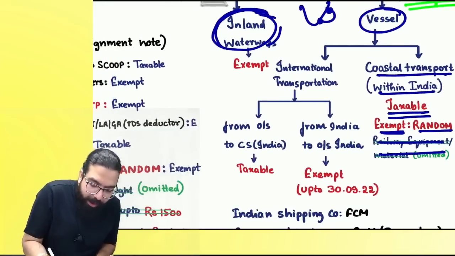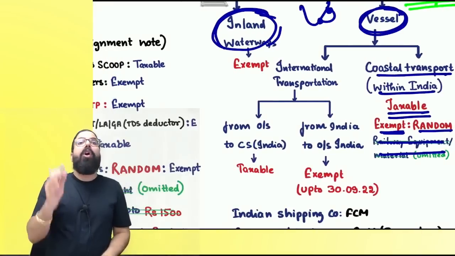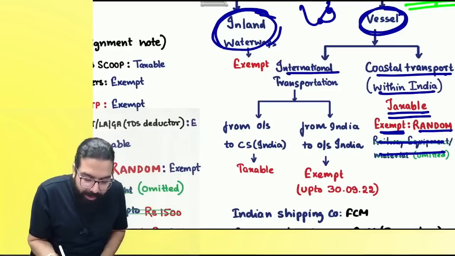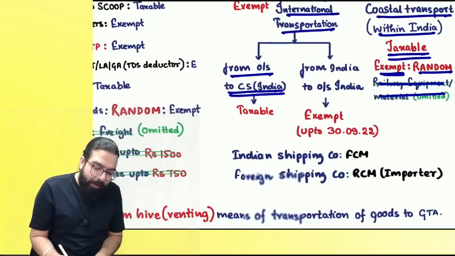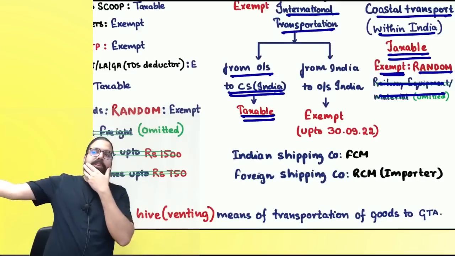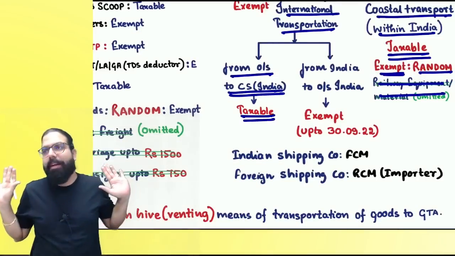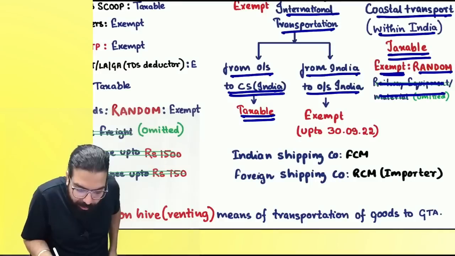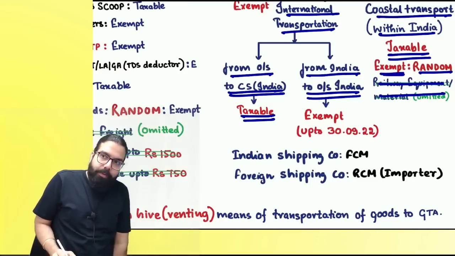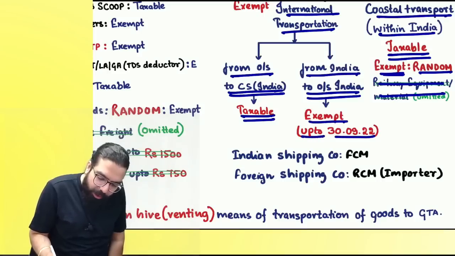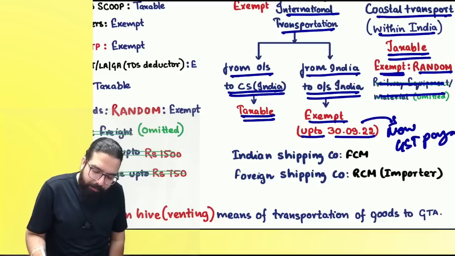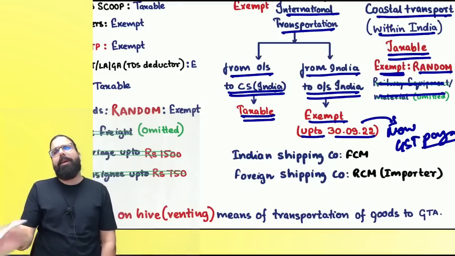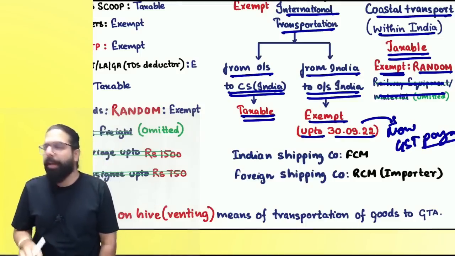The next one over here is if transportation of goods is happening through vessel, and it is international transportation from outside India to a customs station in India, it shall be what, everyone? From outside India into India, it shall be taxable. Now, from India to outside India was exempted up to 30th September. But 30th September is gone and hence it is now taxable. GST will be payable. Can I go ahead, everyone? GST payable, taxable, whatever you want to write. Can I go ahead? Now listen.